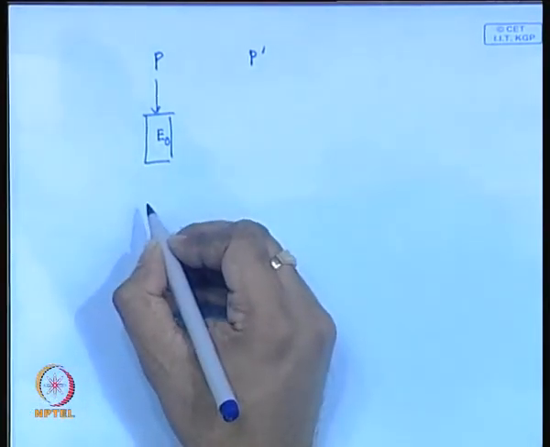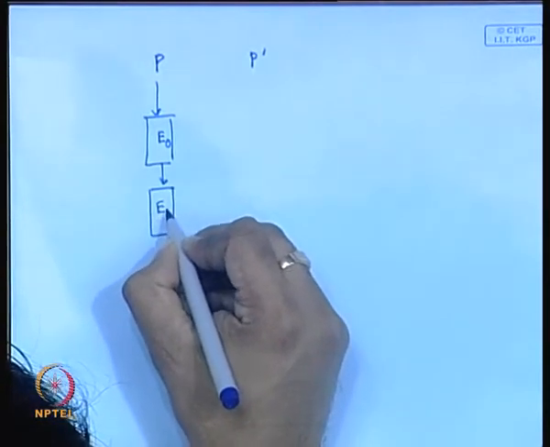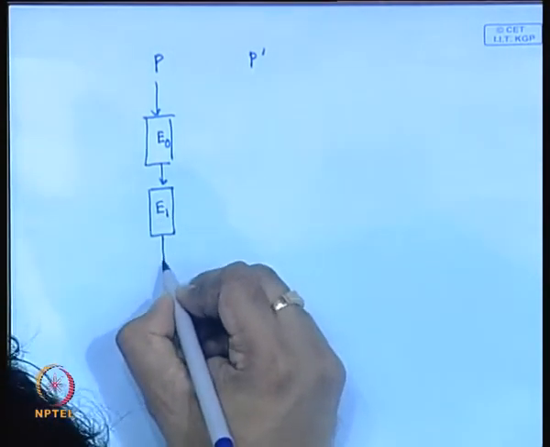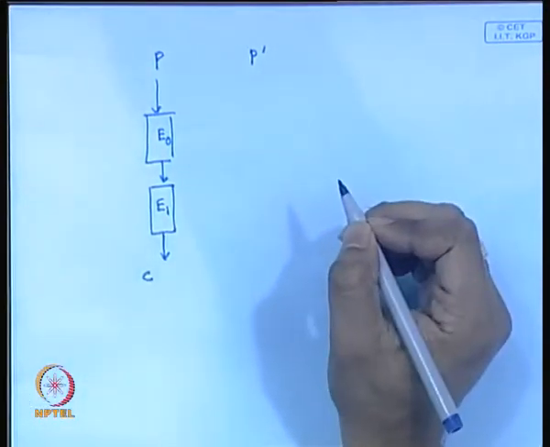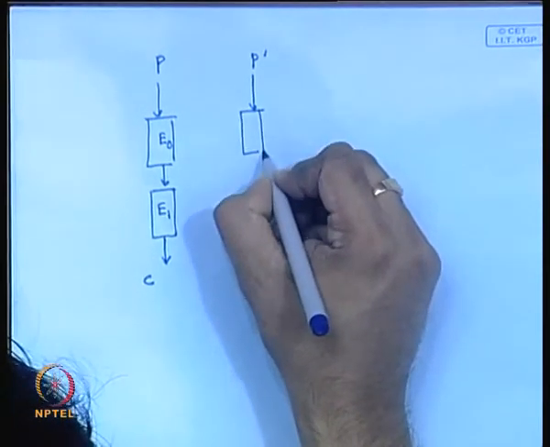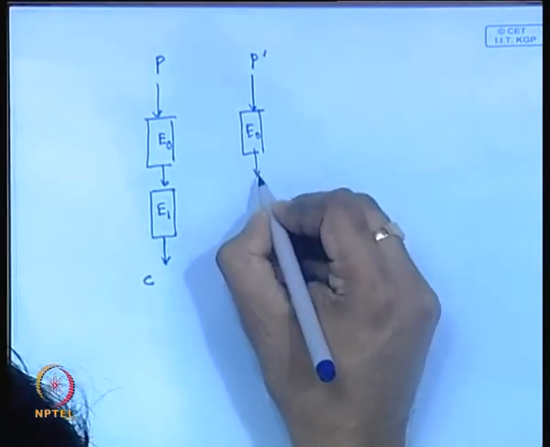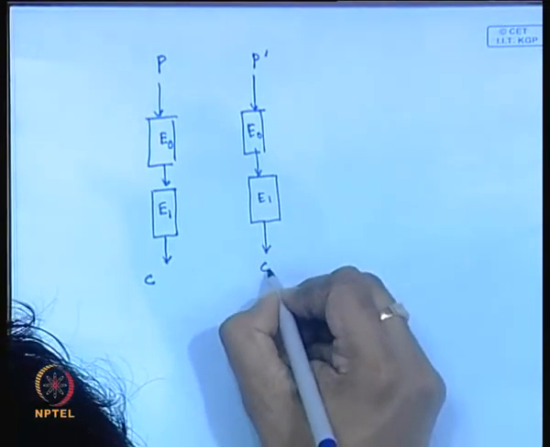One of them is E0 and the second component is E1, and you obtain the corresponding cipher, denoted by C. The same thing you have done for P dash: as you operate E0 and E1, you obtain C dash.